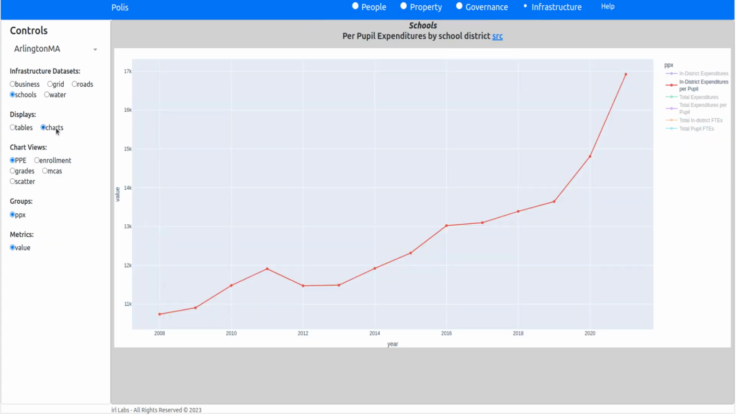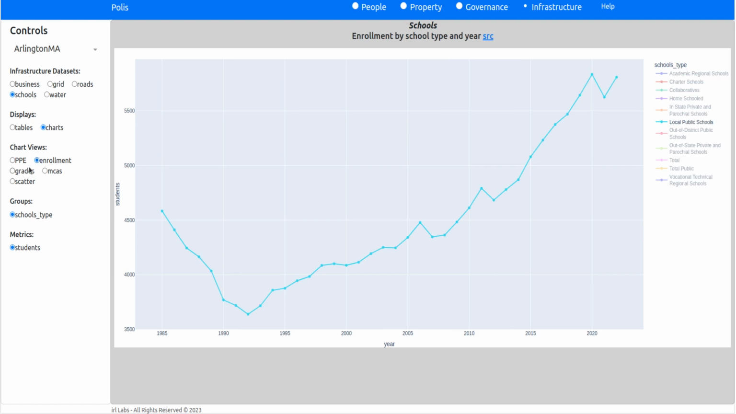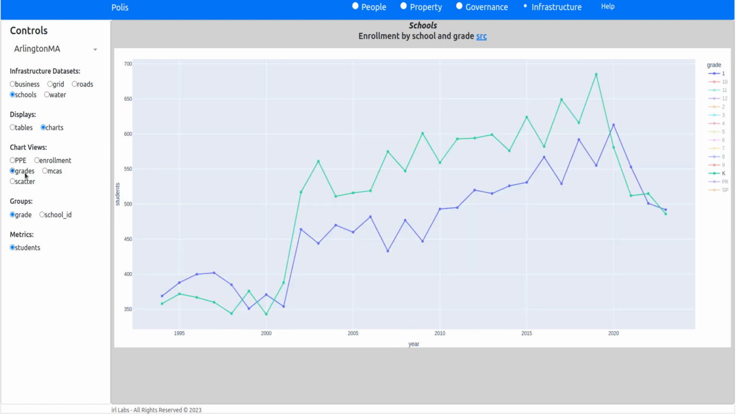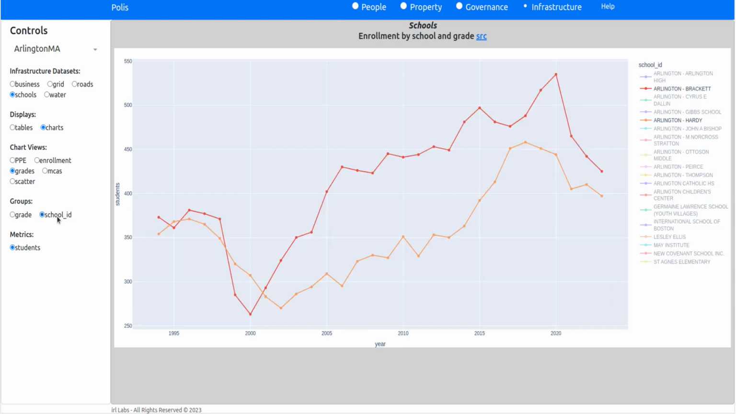For example, here's the per pupil expenditures for the school district. Here's their enrollment numbers, maybe by grade. So this is showing you kindergarten and first grade for this town's school district, as well as for the individual schools. This is the Brackett School, and this is the Hardy School, and the enrollment over time.